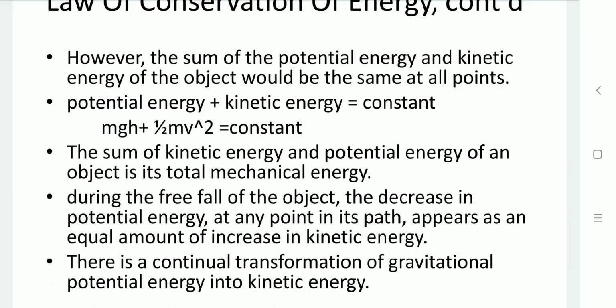The sum of the kinetic energy and potential energy of an object is known as total mechanical energy. So during the free fall of the object, potential energy reduces and kinetic energy increases. This is a continuous transformation of gravitational potential energy into kinetic energy.